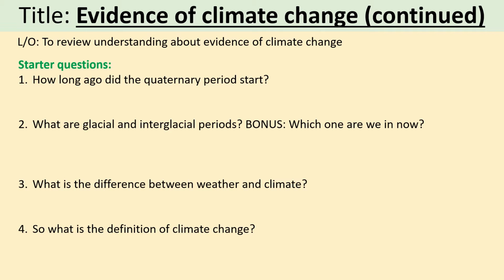So let's go through the answers then. The first question, how long ago did the Quaternary period start? It was 2.6 million years ago. You have to get that one pretty much spot on, not really allowed any leeway either way on that one.